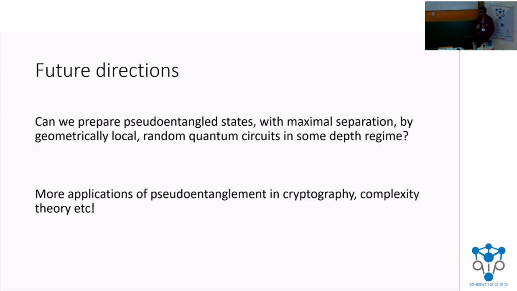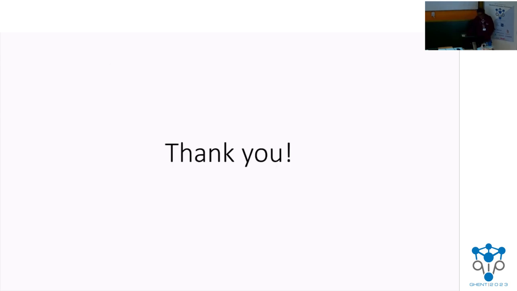Can we do that? And secondly, applications of our concept in quantum cryptography or quantum complexity theory or different places in computer science. If you can think of anything, do let me know. Thank you.